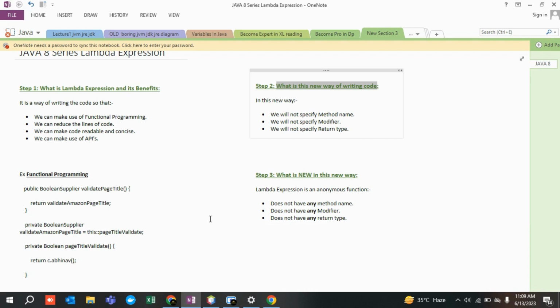Lambda expressions, Java Stream APIs: if you understand the way I am making you understand, at a very, very low level, everything would be easy. So, guys, please stay tuned for my upcoming lectures where we are going to discuss how to write Lambda expressions and how to make use of them. As of now, again, I'm reiterating what a Lambda expression is. It is an anonymous function, or an anonymous method, which will not have any method name, any return type, and any modifier. So this was the theoretical part.